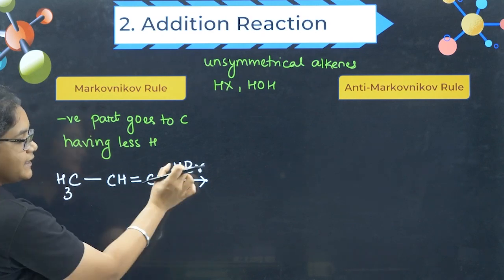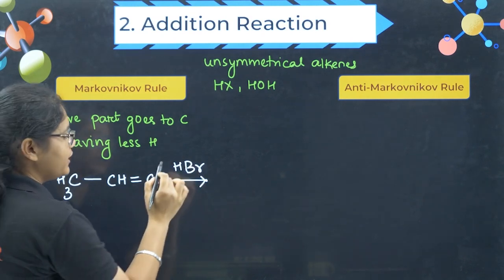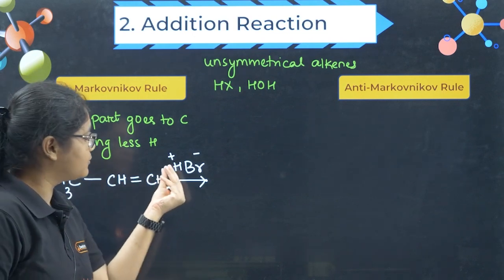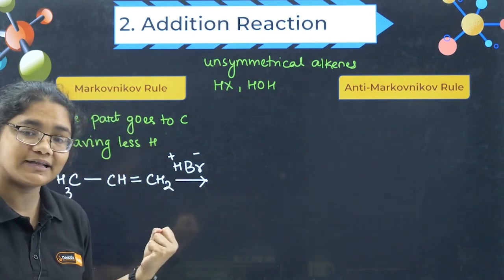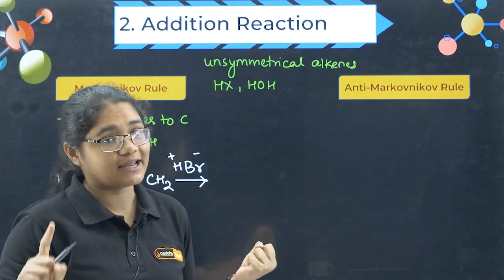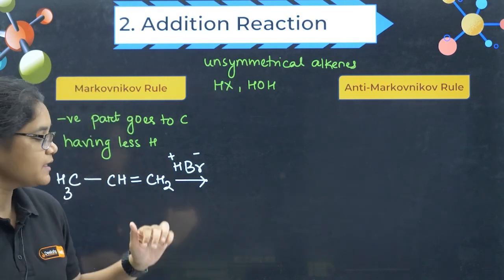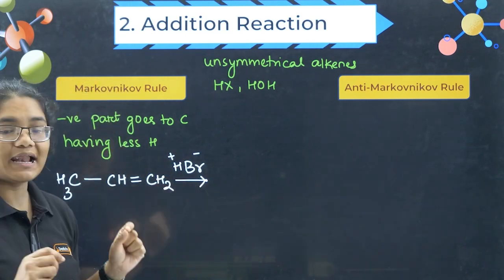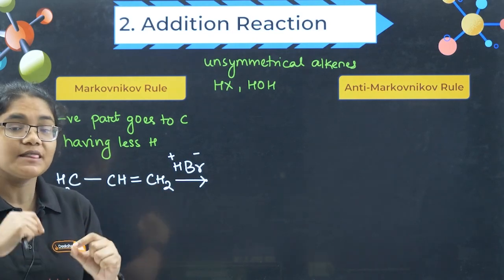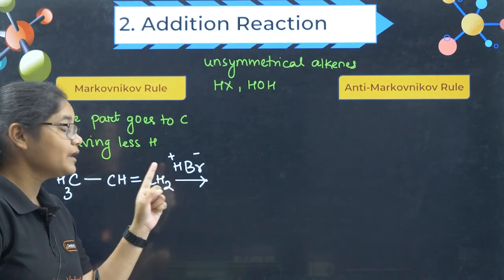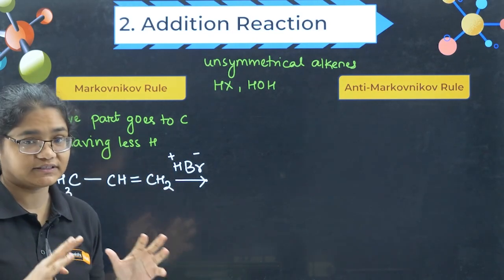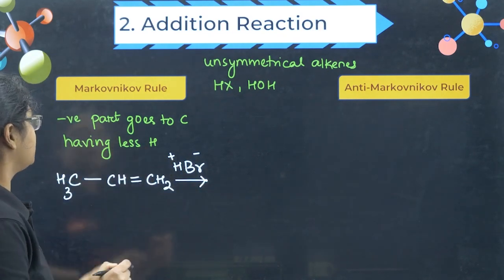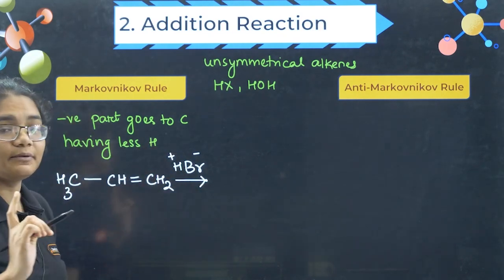Now which is the negative part of this reagent? You know H plus and Br minus, right? Br is more electronegative, so bromine will pull the electron towards itself. By which effect? By minus I effect. We have studied the inductive effect. So by minus I effect it will pull the electrons towards itself. So bromine will have a slightly negative charge, H will have a slightly positive charge. So I can say that this is the negative part. Now the negative part will go to the carbon having less number of hydrogen.